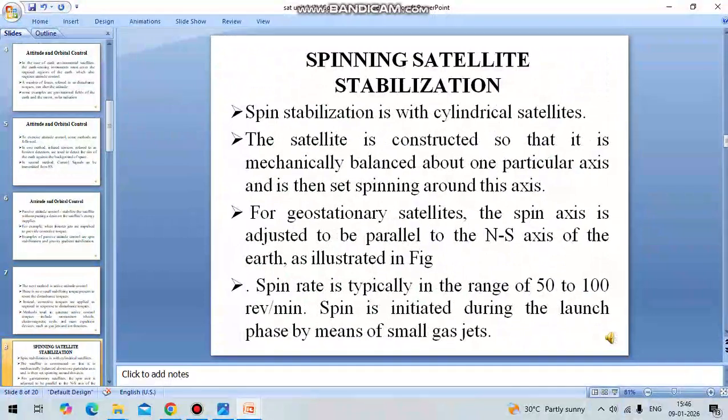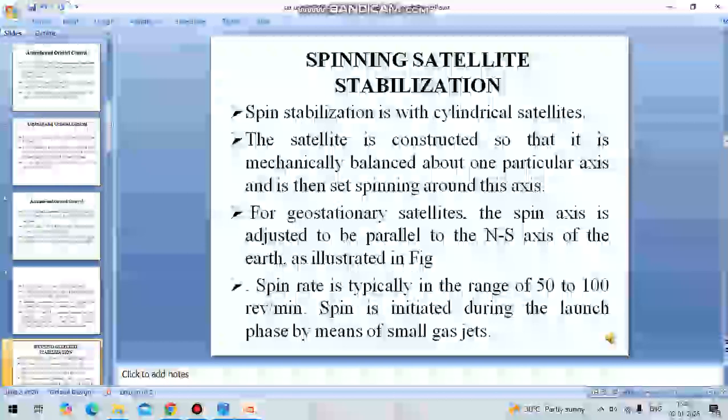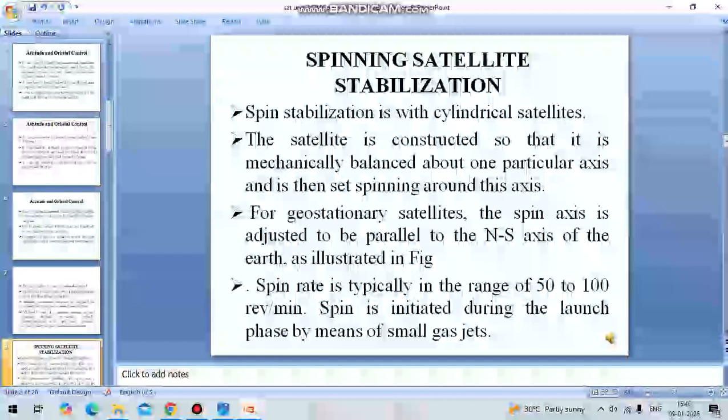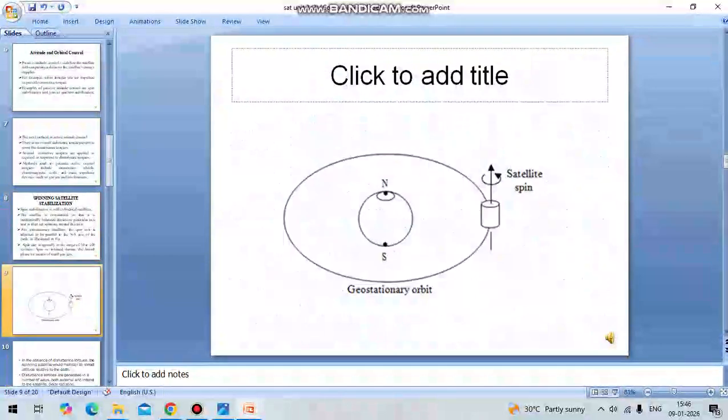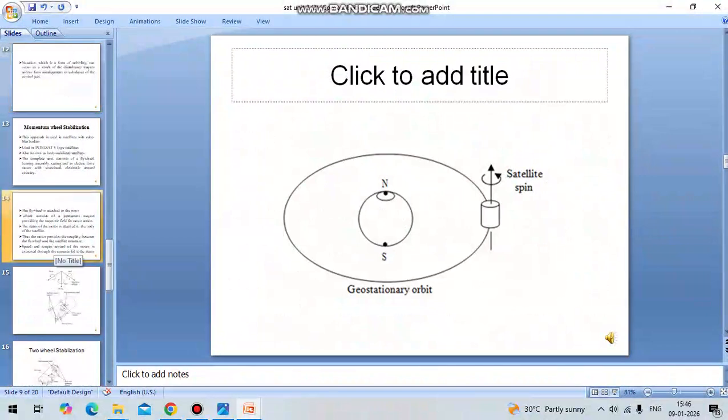Spin stabilization is used for cylindrical satellites. It is used to mechanically balance about one particular axis, and then set the spin around that axis. For geostationary satellites, this spin is adjusted on the north-south axis. The spin rate is maintained at 50 to 100 revolutions per minute. In case of any deviation in its spin rate, that will be noticed. This is a cylindrical satellite which revolves around the Earth, and it is especially used for geosynchronous satellites.